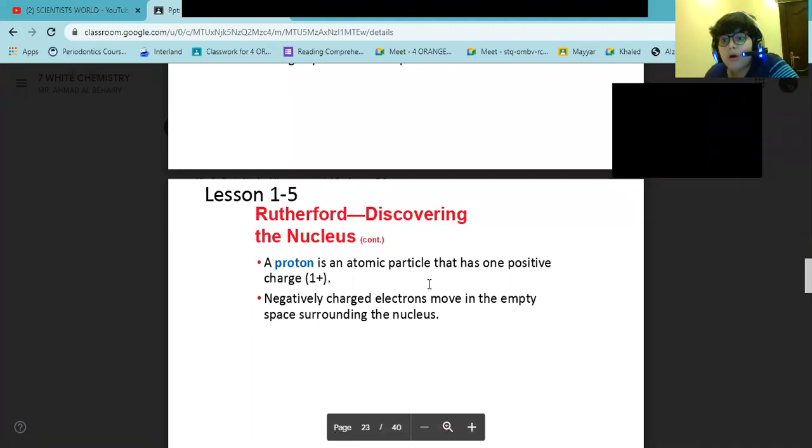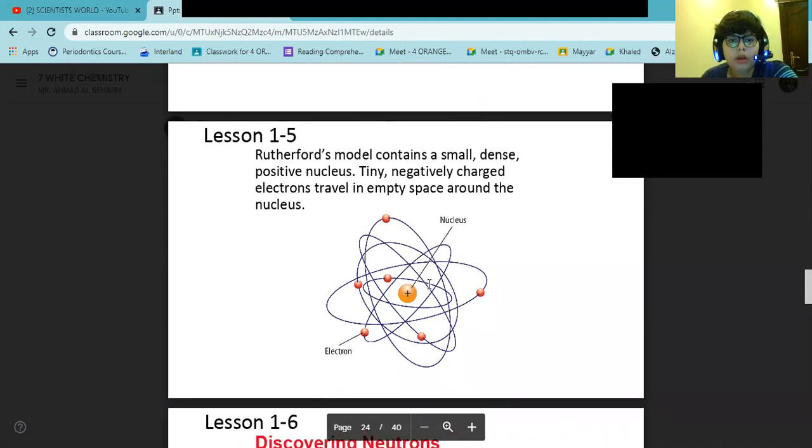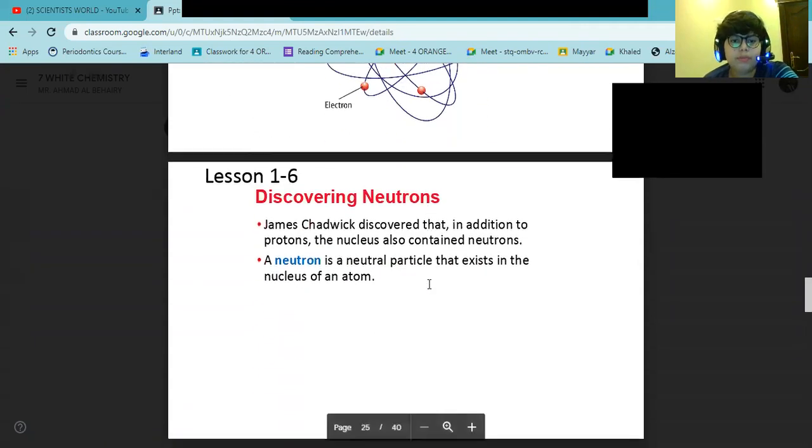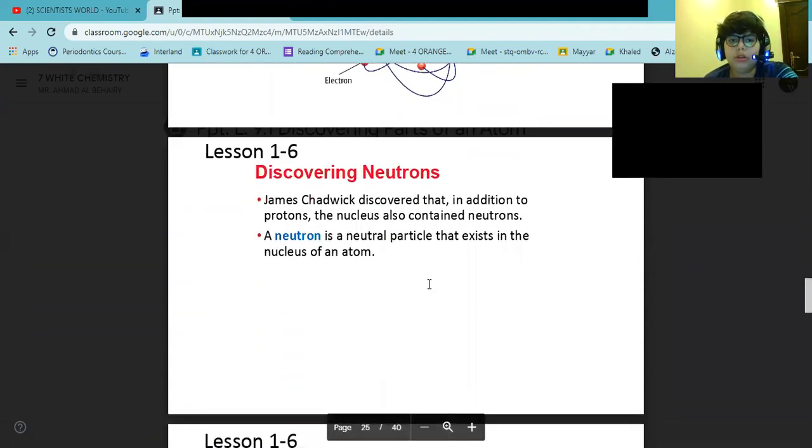Now, some of you will ask me how the nucleus is made of protons, and protons are all positively charged and close together. How do they not repel each other and go away? Now, I'm going to tell you about it. The Rutherford model contains a small, dense positive nucleus. Tiny negatively charged electrons travel in empty space around the nucleus.